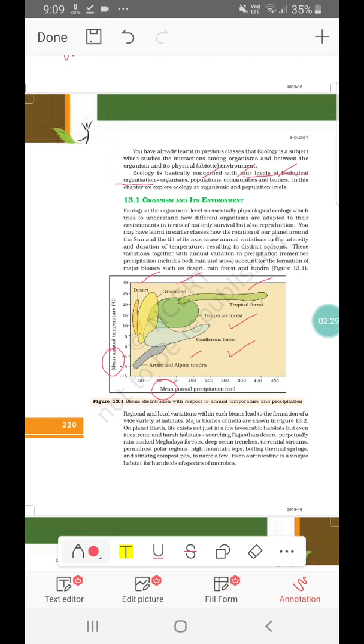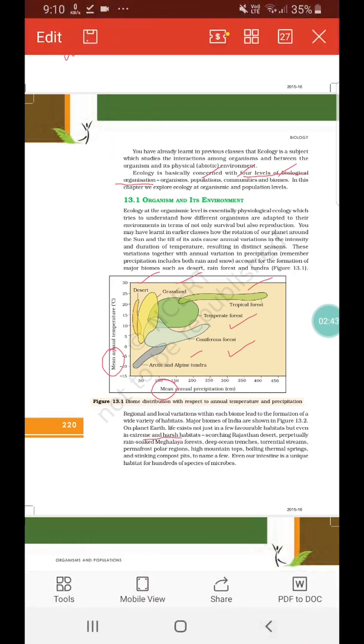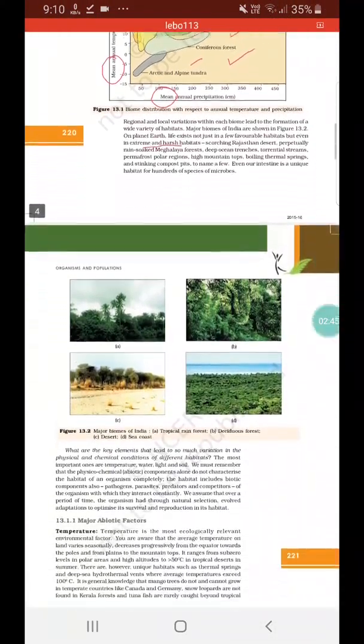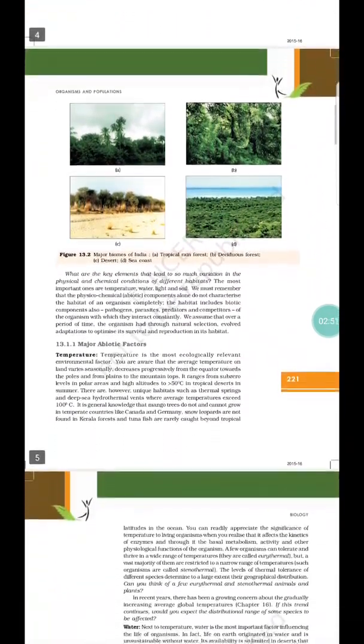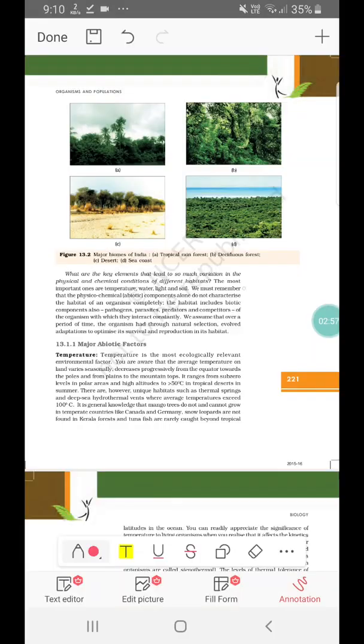So there are extreme and harsh habitats also, like the Rajasthan desert, Meghalaya forests, deep ocean trenches, then polar regions, high mountain tops, or when we talk about hydrothermal vents. But still many organisms are there, depending on the environment they are found. Like camels will be found in desert, but polar bear will be found in Arctic tundra. In this figure also, major biomes of India are shown: the tropical rainforest, deciduous forest, desert and the sea coast. So in different conditions, different organisms will survive.